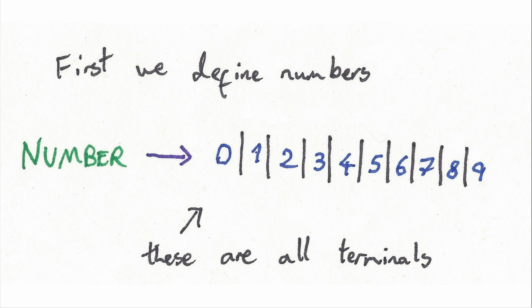So first of all, we want to know what a number is. At some point, we need a grammar rule which takes something on the left-hand side and returns something on the right-hand side, and one of those things is going to be a number. So the number we define to be any of these. These are all non-terminals, 0 to 9. If we see a number at some point in our grammar, we can replace it with any of these numbers.